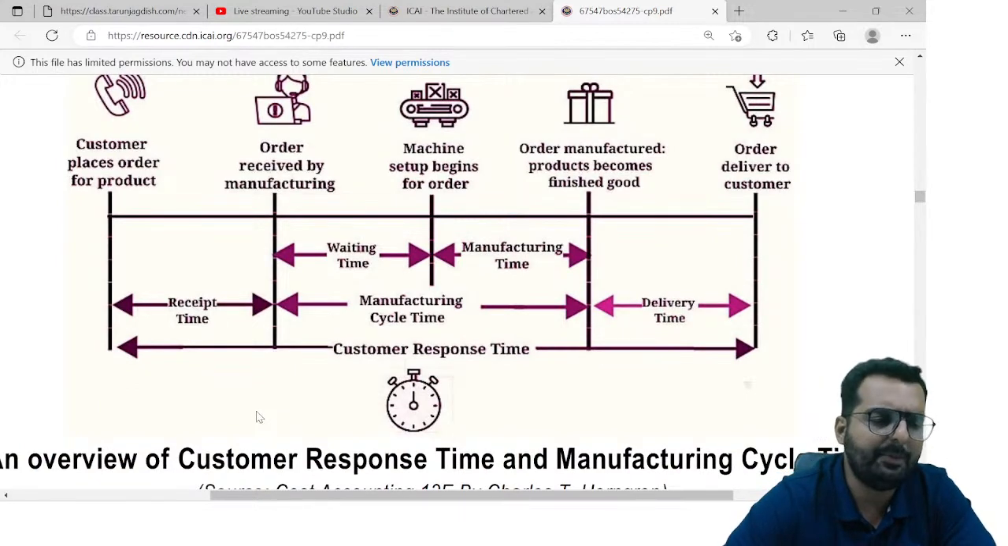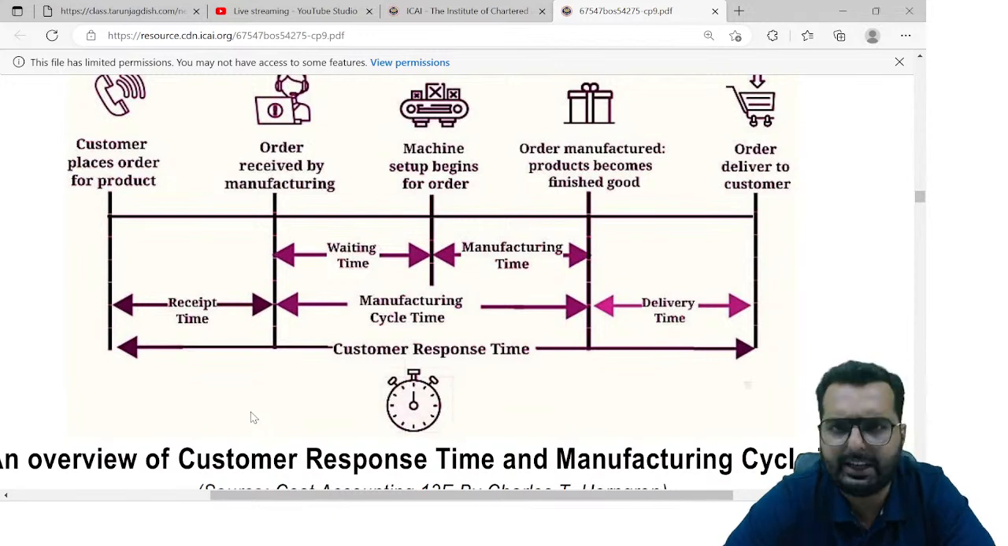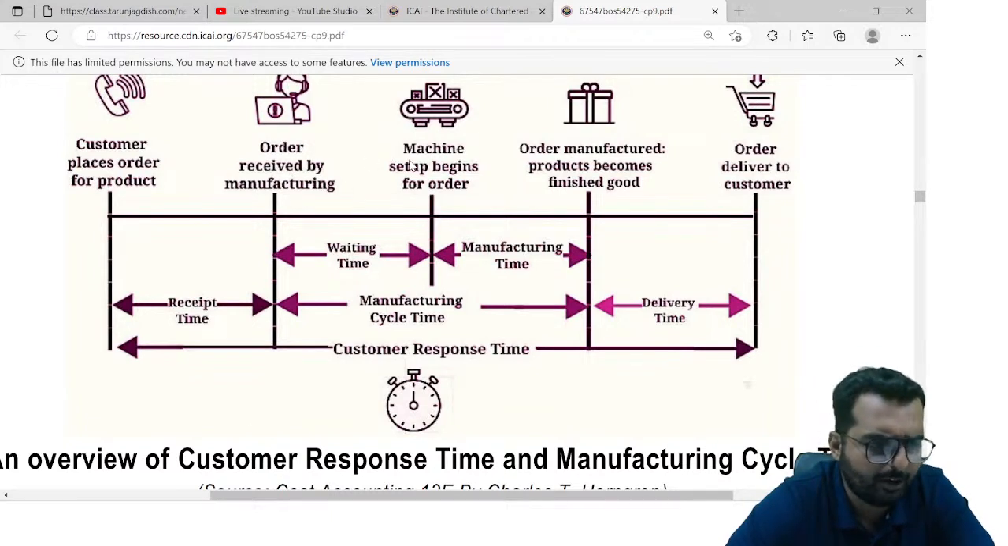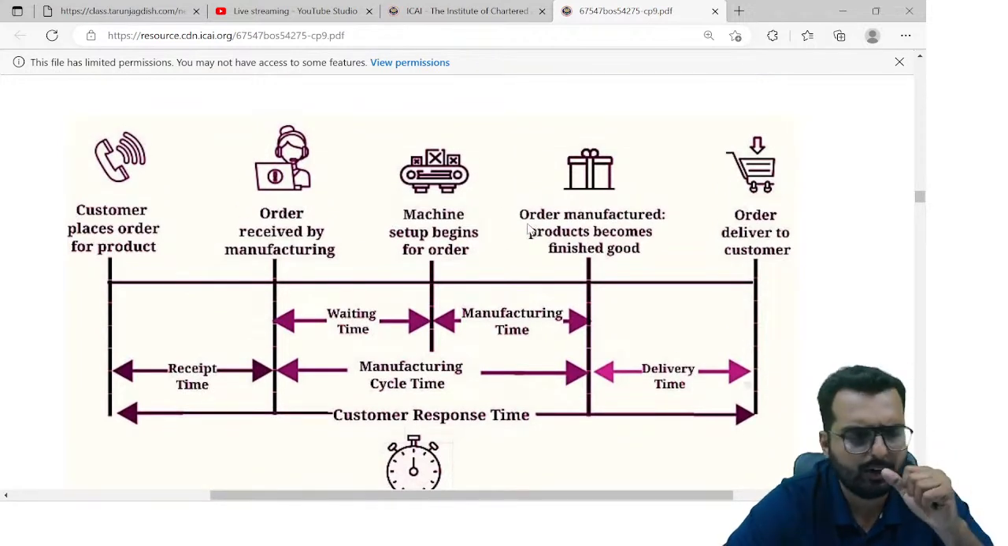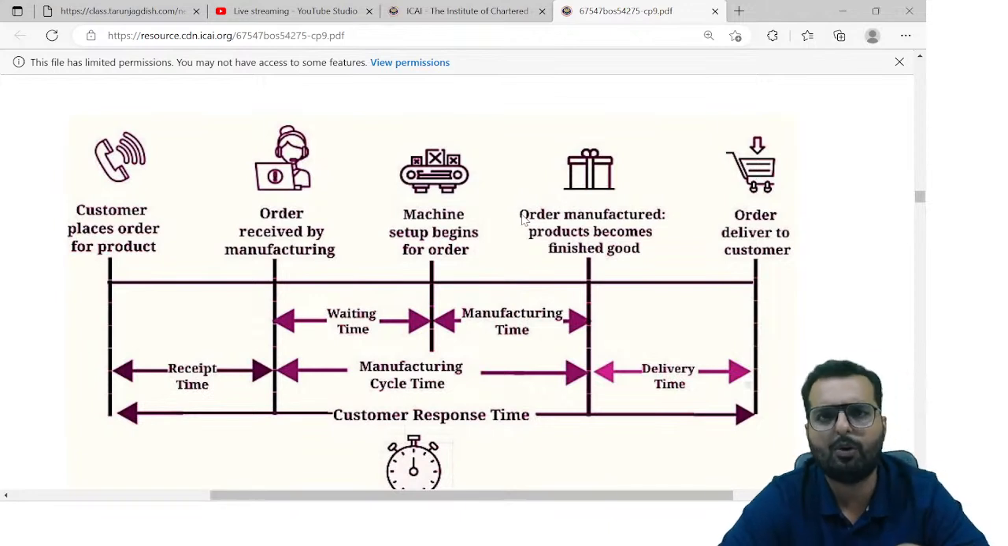So friends, in exam, they can ask you a question, how much is the waiting time? Then you have to tell the formula from here to here. How much is the manufacturing time, from here to here? So friends, please draw this diagram in your books. This diagram is very, very important for all of you.